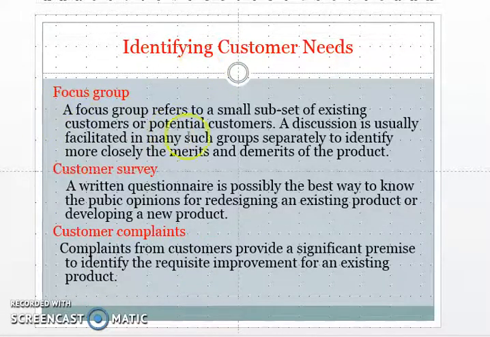After that, the focus group. A focus group refers to a small subset of existing potential customers. The discussion is facilitated to identify more closely the advantages and disadvantages of the existing products. After that, customer survey, as already discussed, on a 1 to 5 scale. The questionnaire is developed, and customer complaints are also used to identify customer needs.